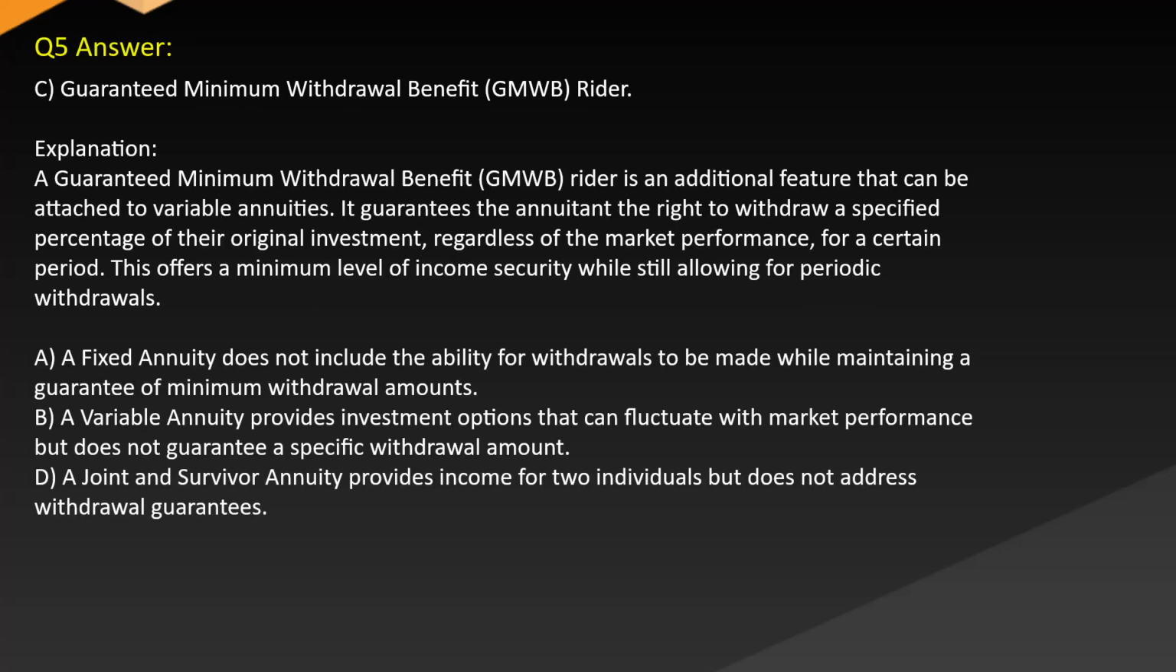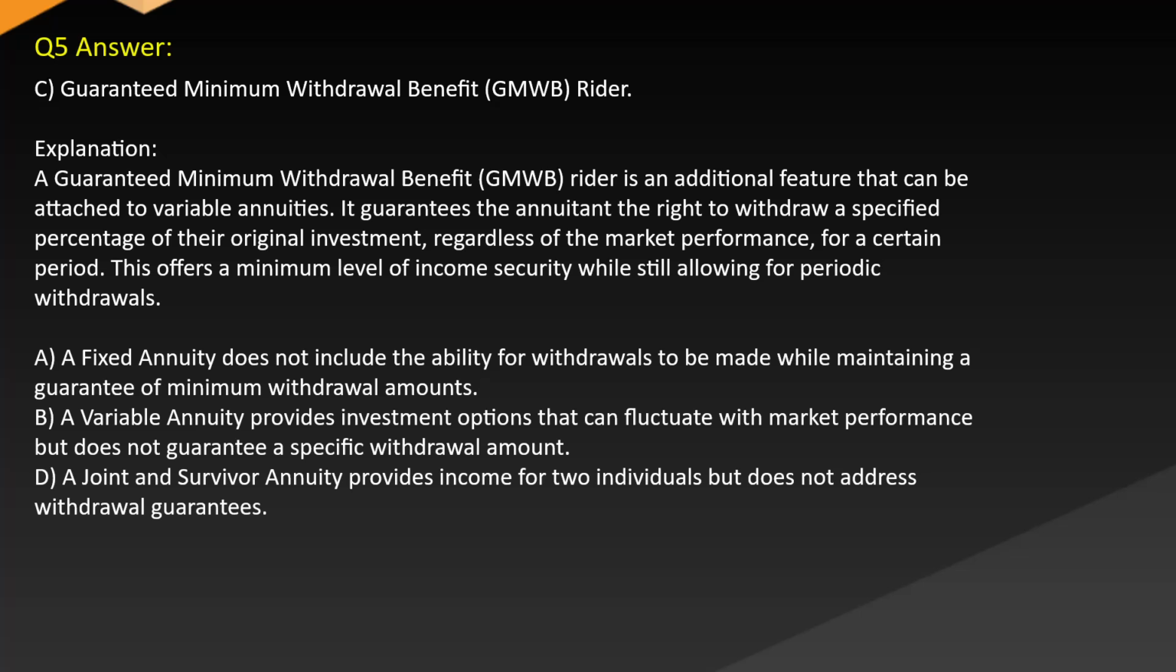Answer: C. Guaranteed minimum withdrawal benefit double-eyed. Explanation: a guaranteed minimum withdrawal benefit double-eyed is an additional feature that can be attached to variable annuities. It guarantees the annuitant the right to withdraw a specified percentage of their original investment regardless of the market performance for a certain period. This offers a minimum level of income security while still allowing for periodic withdrawals.